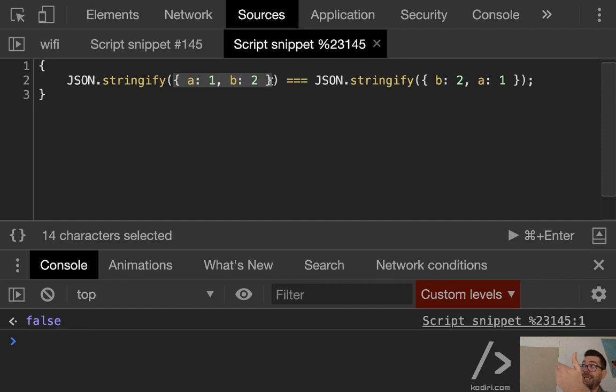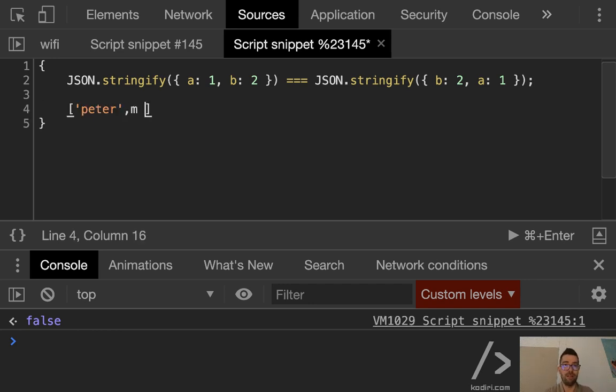However, from a human point of view, would you say that the objects are the same? Yes, they are the same. You see the problem. So when talking about arrays, the order matters. If I do Peter and Lucy, Peter goes before Lucy. The order is important. Index 0 and index 1.